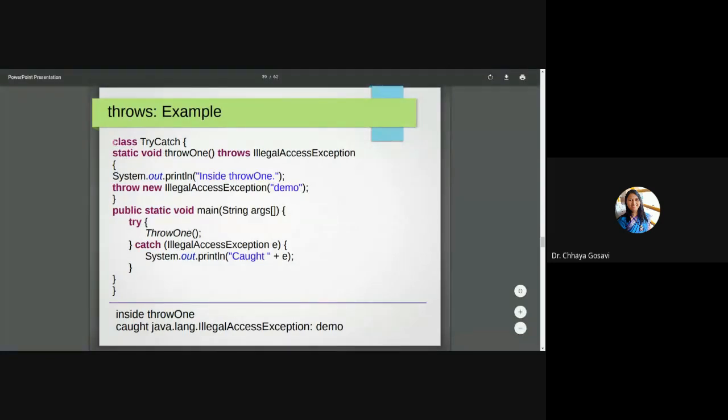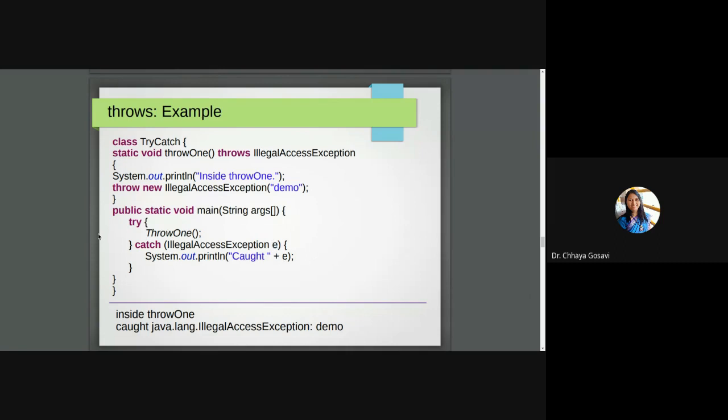For example, here, this method is throw1, which throws illegal access exception. It is printing something inside throw1, and it throws new illegal access exception demo. So in main, if I want to call this throw1 function, I know that it may cause this exception. So I have to write a catch block, illegal access exception e, and caught e.